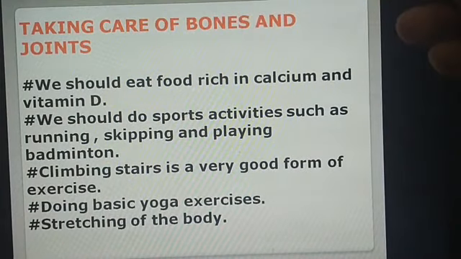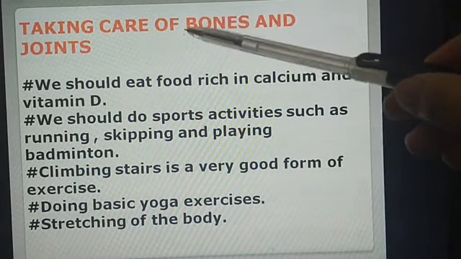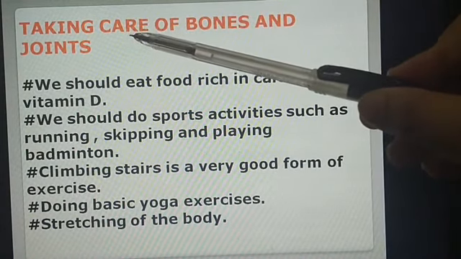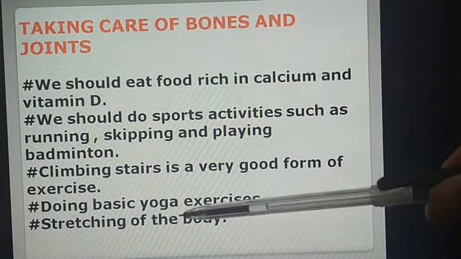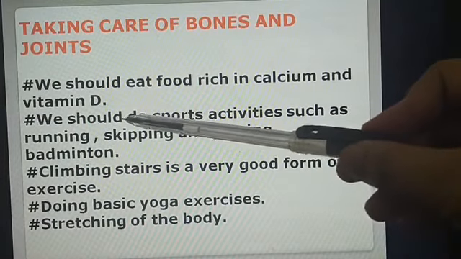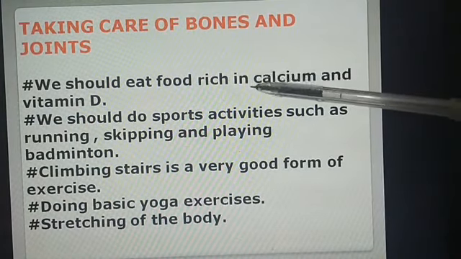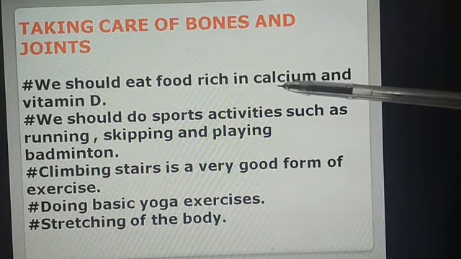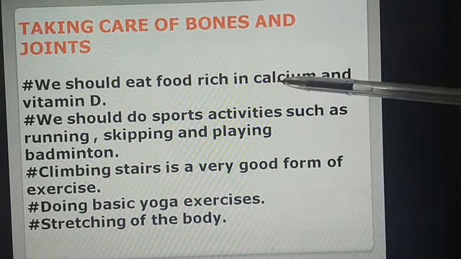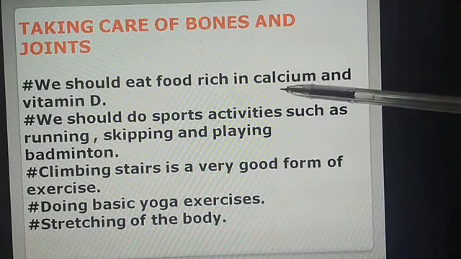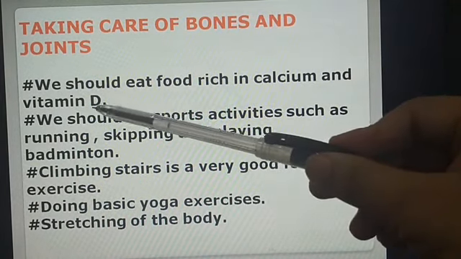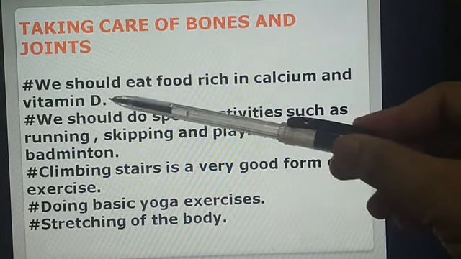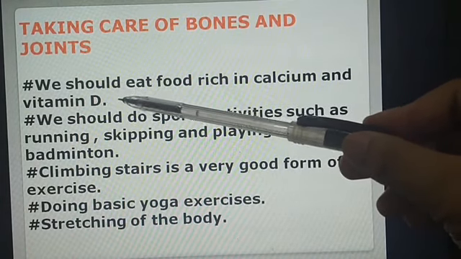Now children, we have to learn how to take care of bones and joints. I have written some points for you. First point, we should eat food rich in calcium such as banana, broccoli, milk, ladyfinger, soya beans. These foods are rich in calcium, and food rich in vitamin D, for example, egg yolk, cheese and mushrooms.